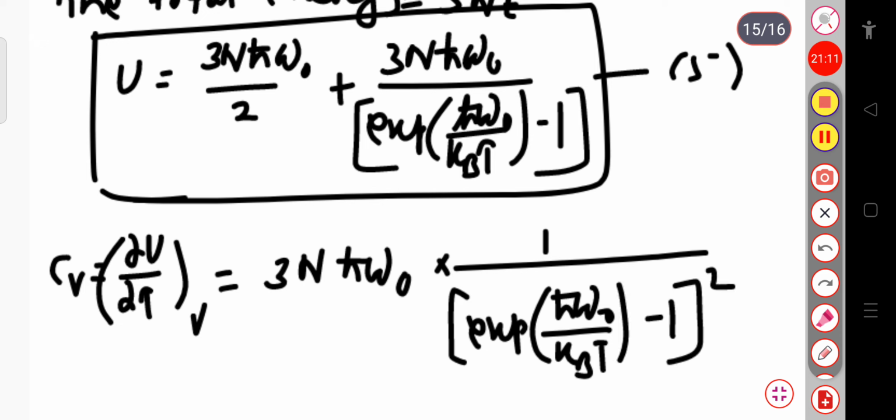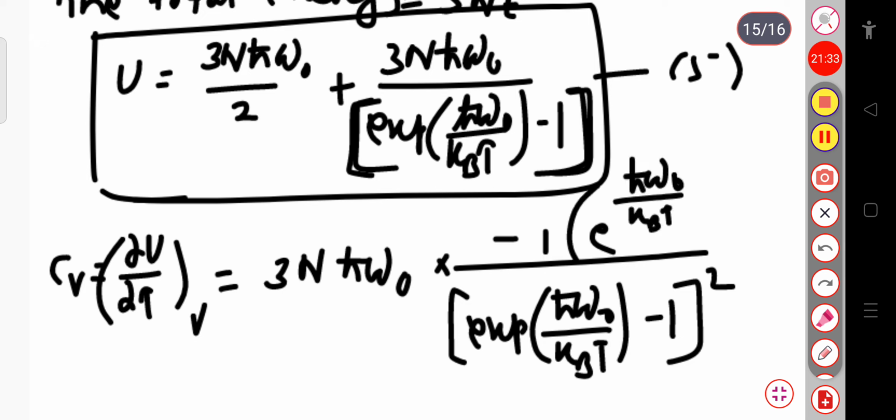Again minus 1 will be present. This total term we have to differentiate with respect to the temperature. So for this it will be minus 1 by this much square, and again the derivative of exponential ħω₀ by kT will be exponential ħω₀ divided by kT.